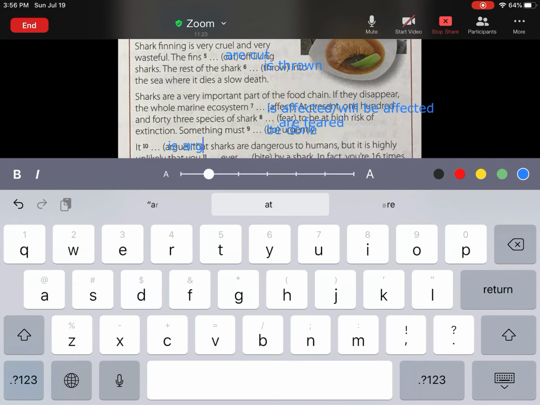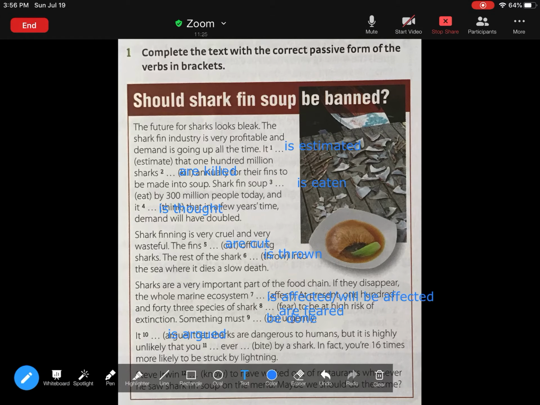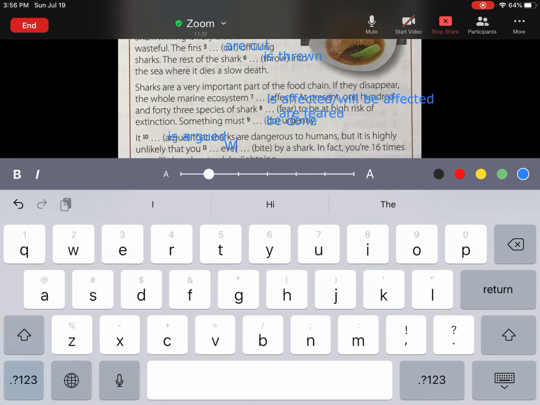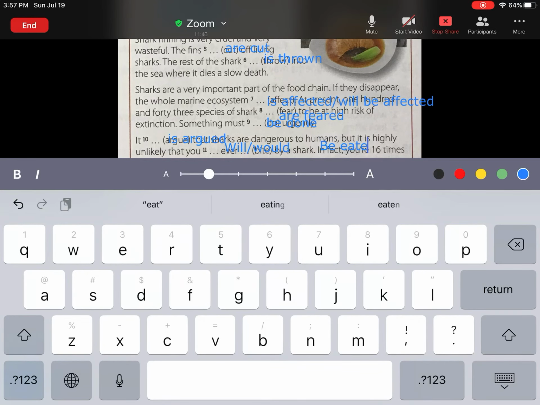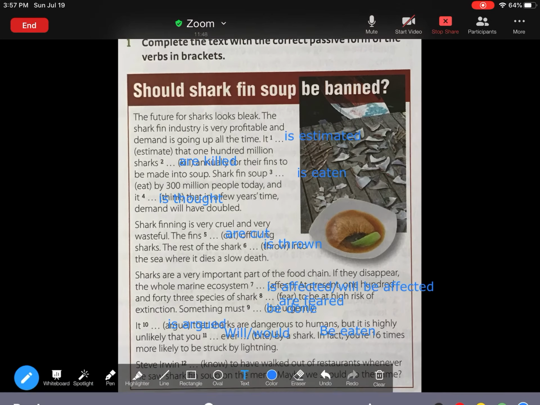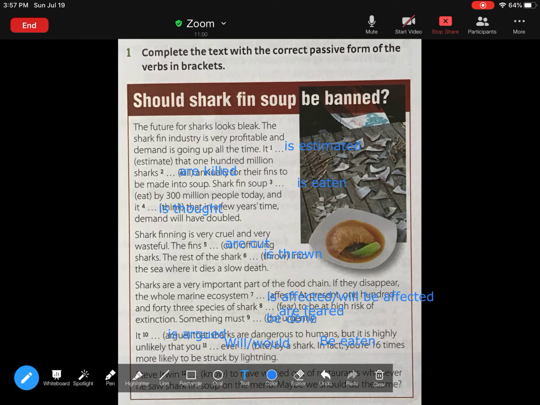It is argued that sharks are dangerous to humans, but it is highly unlikely that, okay, that you will, or would too. Can use would here. Would ever be eaten by a shark. In fact, you're 16 times more likely to be struck by lightning.